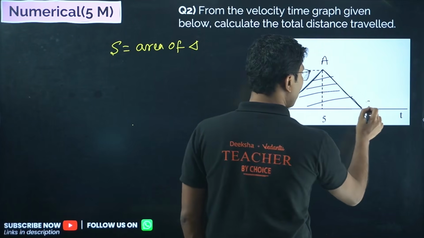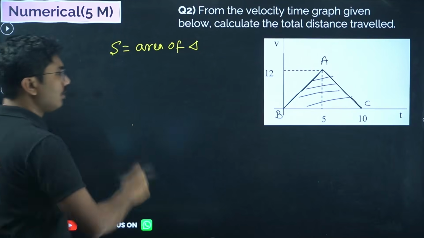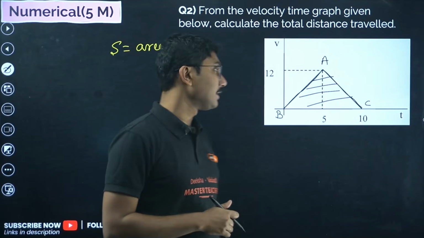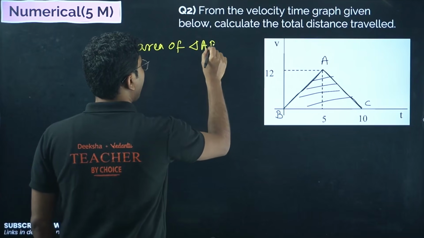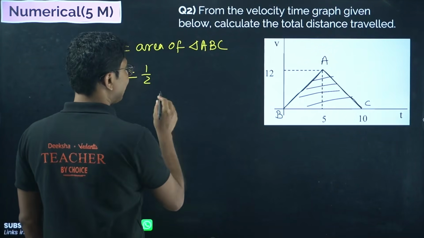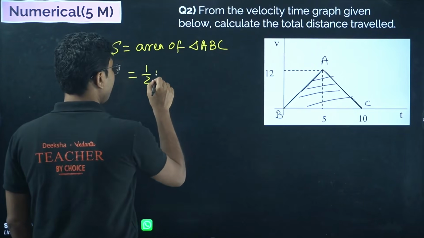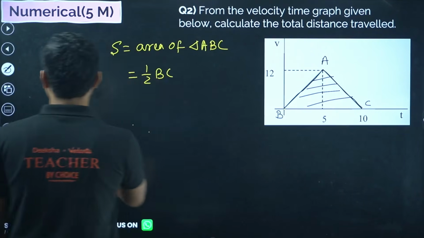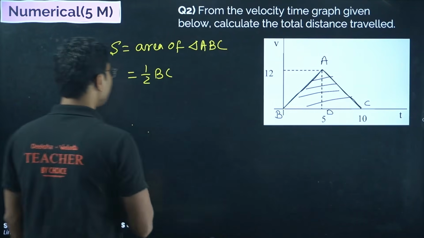Now this diagram you have to redraw on your answer sheet. Don't make a mistake, you have to redraw the diagram in the answer sheet and then you have to solve it. Okay, area of the triangle ABC. Now what is the area of a triangle? Area of a triangle is half into base. Base is this, that is B to C, and height, say here is D. Okay, so height is AD.